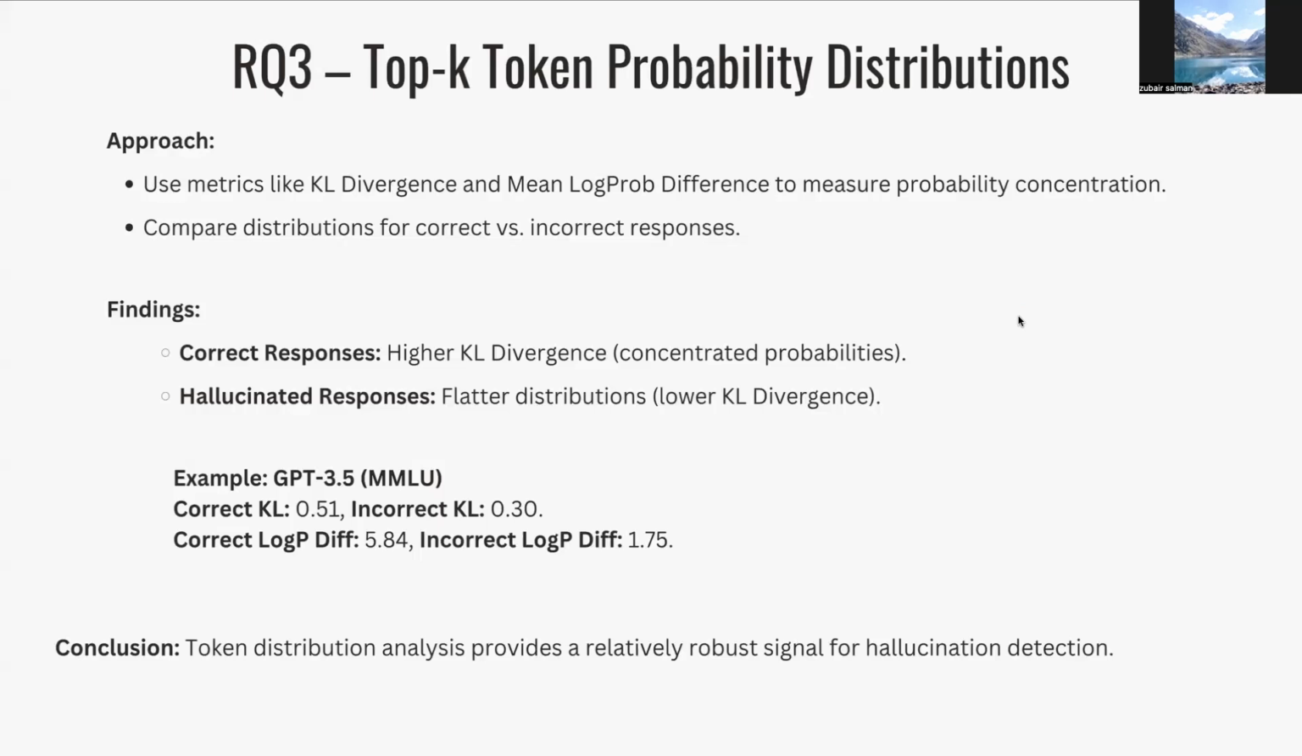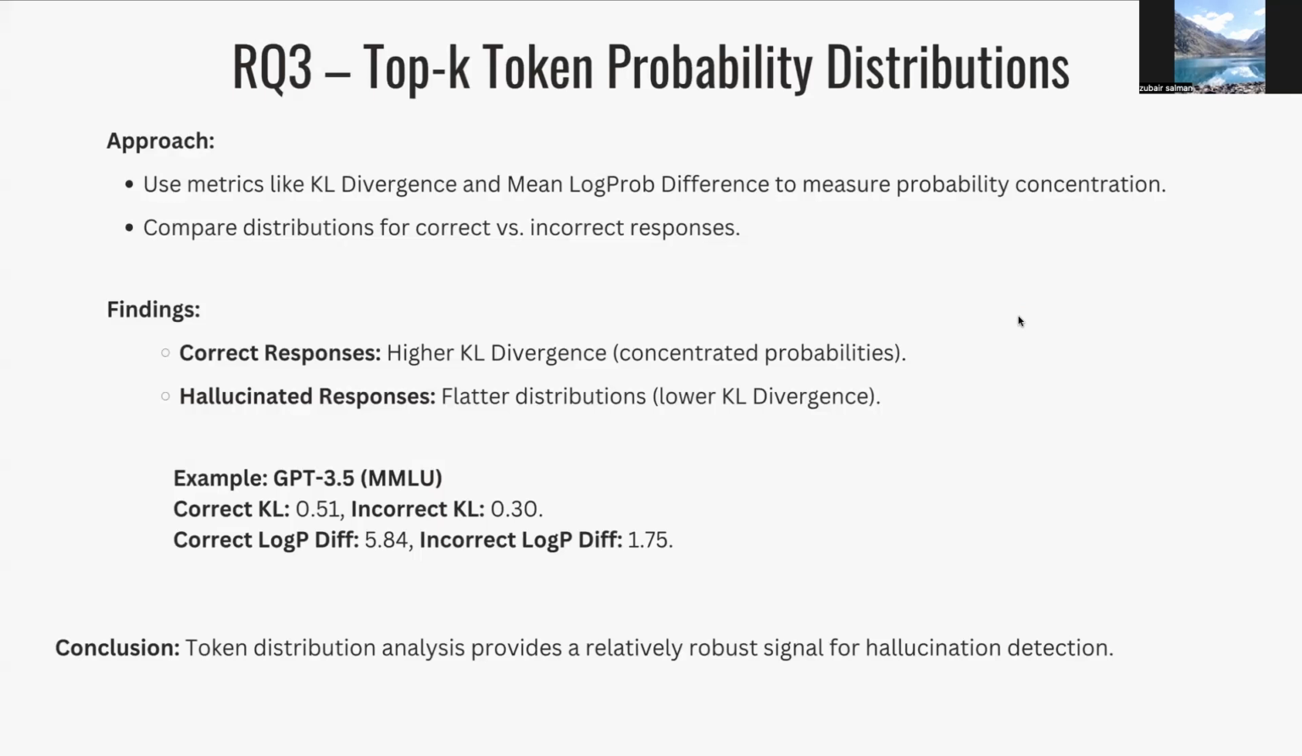Now, given these assumptions of the patterns, we used this technique and tested it, and we used metrics like KL divergence and mean log-prob difference to measure probability concentration. And we compared this distribution across correct and incorrect responses across our models. Now, for KL divergence, we saw that it was much higher for correct answers and much lower for wrong ones.